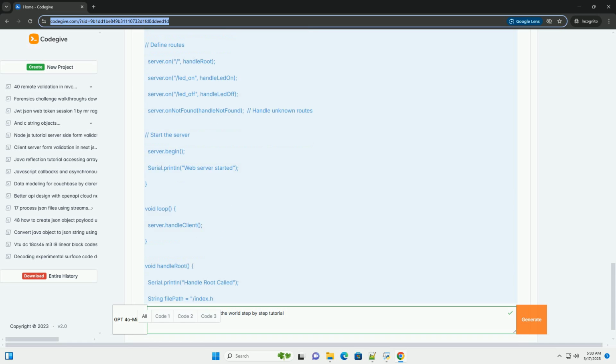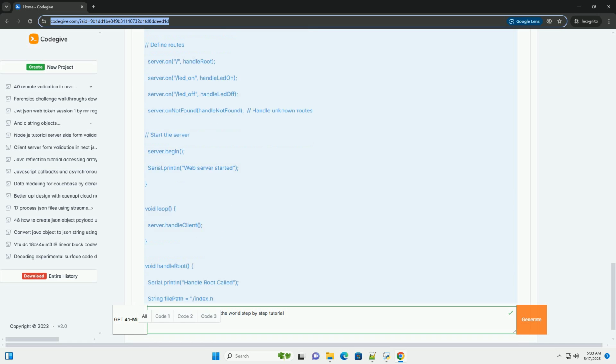Important notes about the code. Your Wi-Fi SSID and your Wi-Fi password: replace these with your actual Wi-Fi network credentials. LED pin: change this to the GPIO pin to which your LED is connected. The LED should be connected in series with a resistor to limit the current.